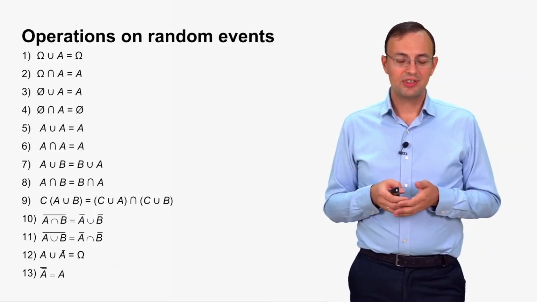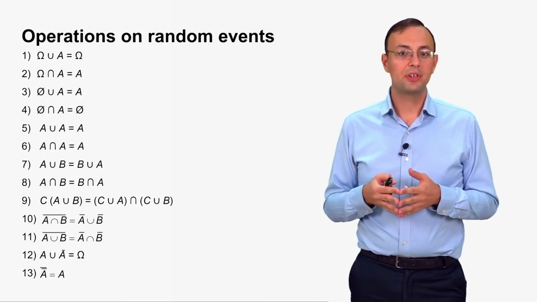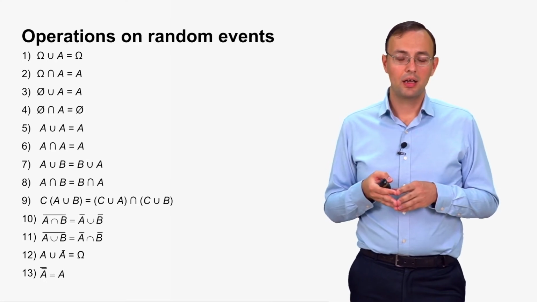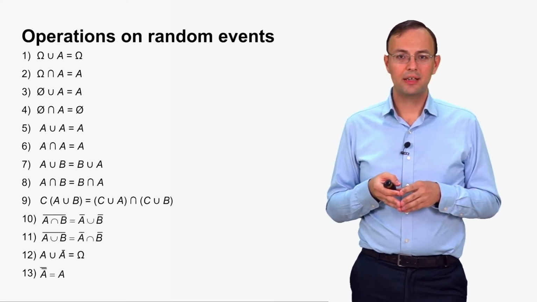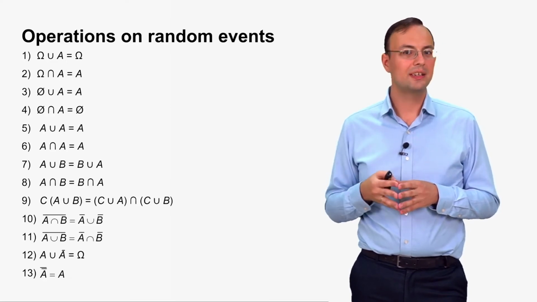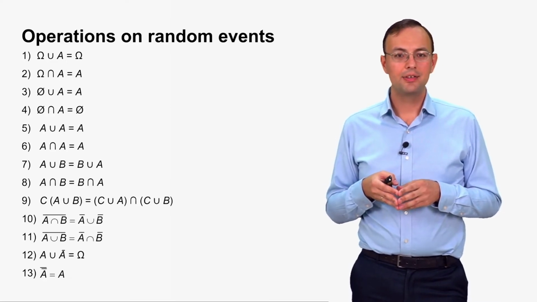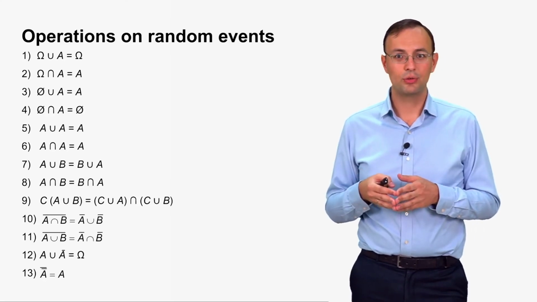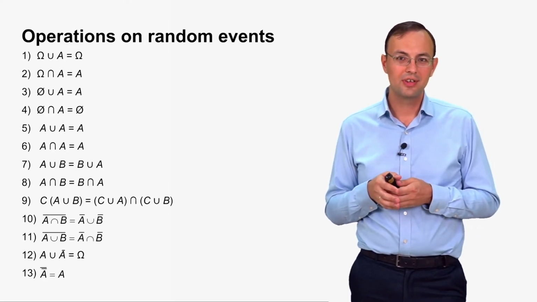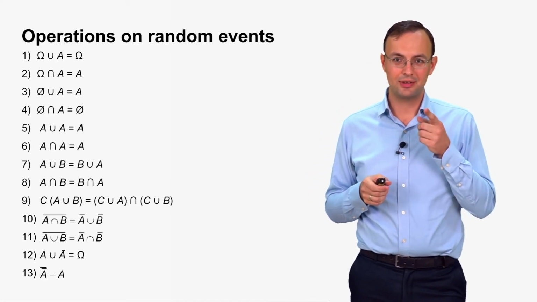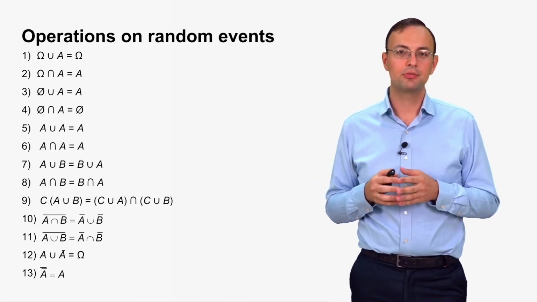So now it is time for a short review of operations on random events. Actually, you can prove these equalities yourself using these Euler-Venn diagrams. You can draw these circles, unite them, intersect them, and you will see that all these equalities are true.